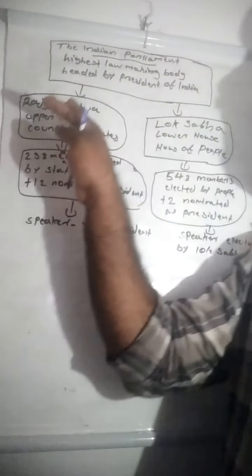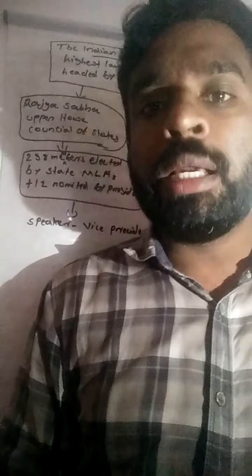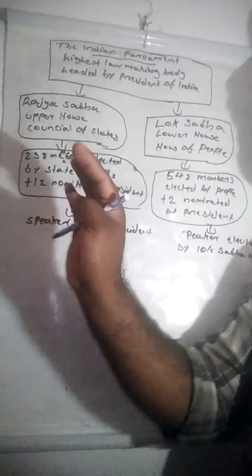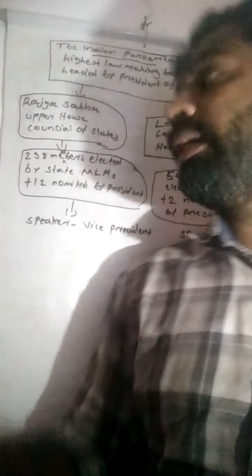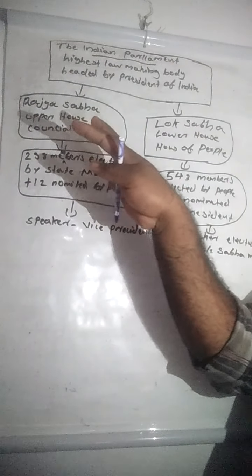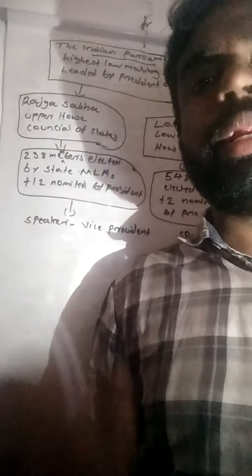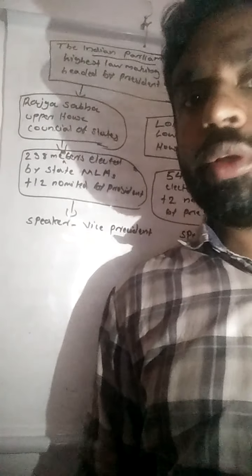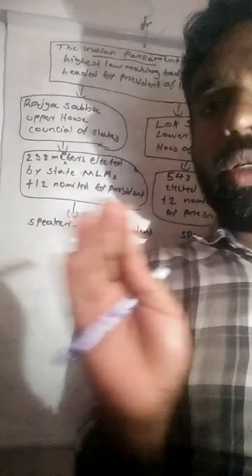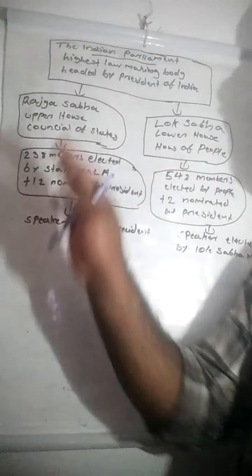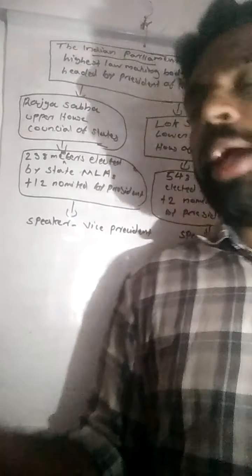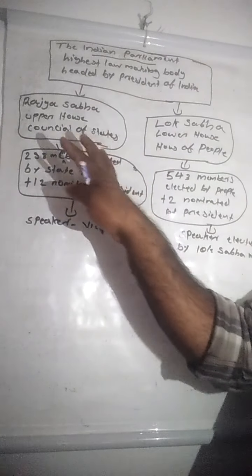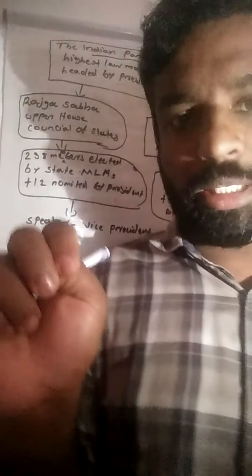And Rajya Sabha is a permanent house. It is known as a permanent house because every year one third of its members retire. So it is a permanent house because it will never go fully at once. Every member has a term of 6 years.